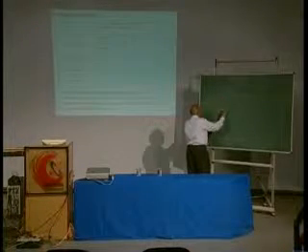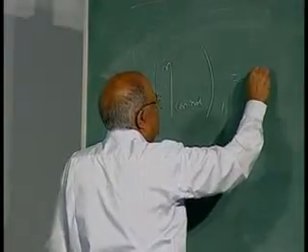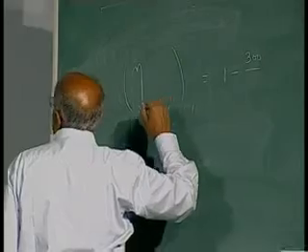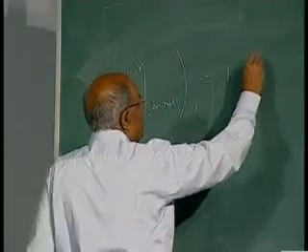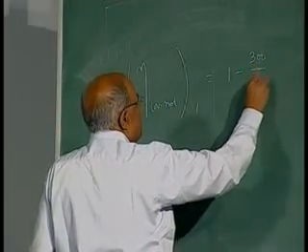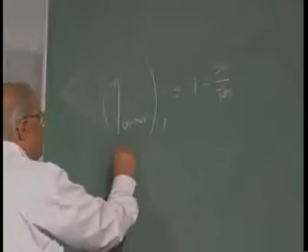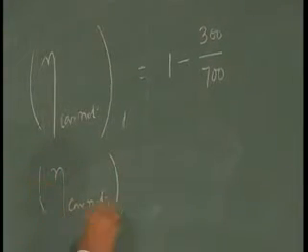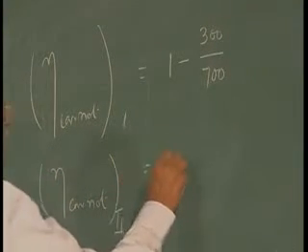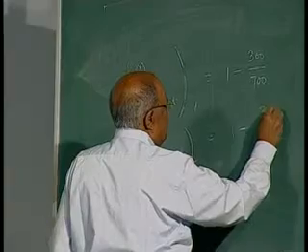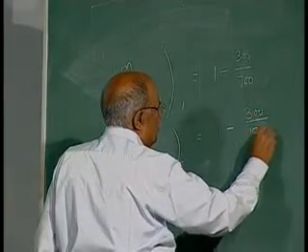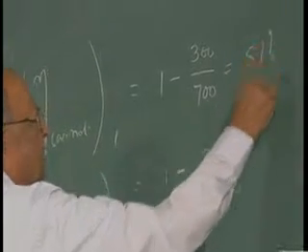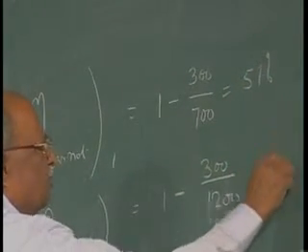For the first engine it would be 1 minus T L by T H, 300 upon 700, and the Carnot efficiency for the second engine would be 1 minus 300 upon 1200. This should be around 57% and this should be about 75%.